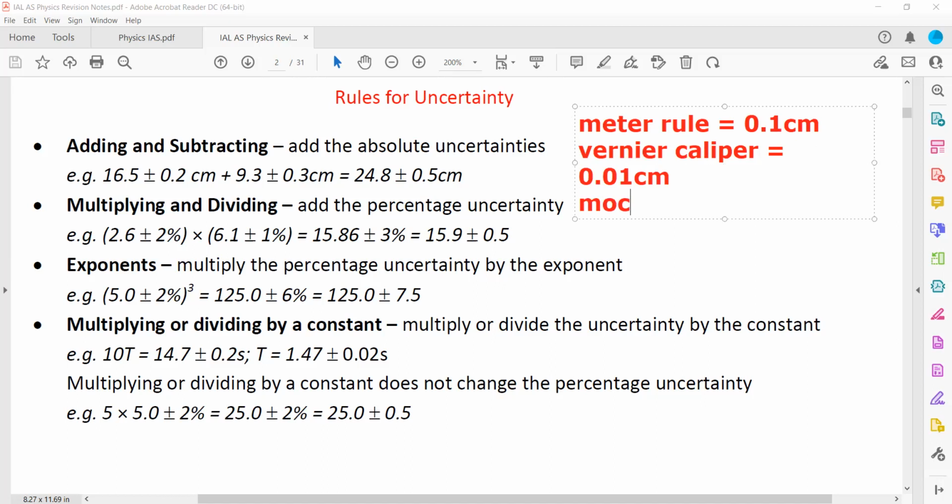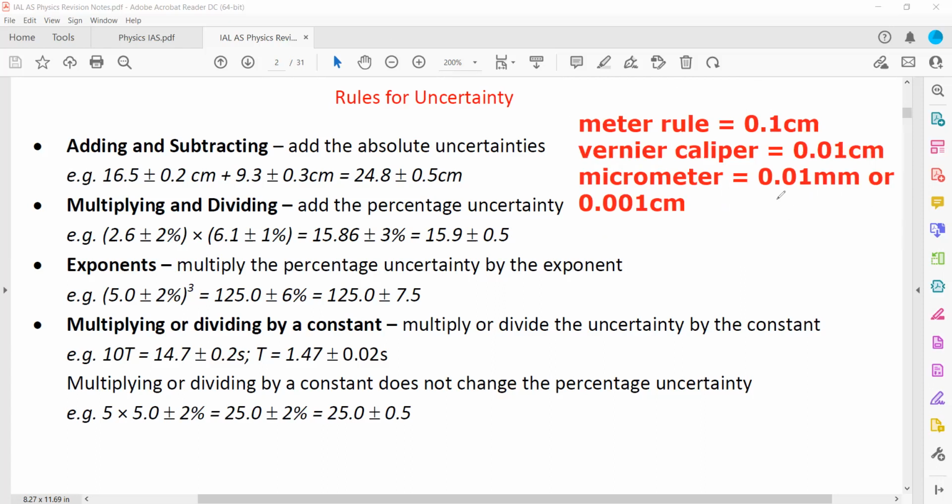And if we have a micrometer screw gauge, the uncertainty is 0.01 millimeter, or we can also say 0.001 centimeter. So these are the uncertainties for the measuring instruments which we normally use to measure the length.